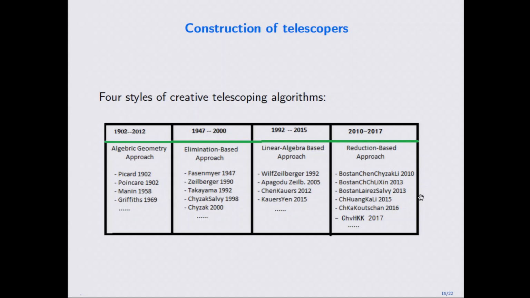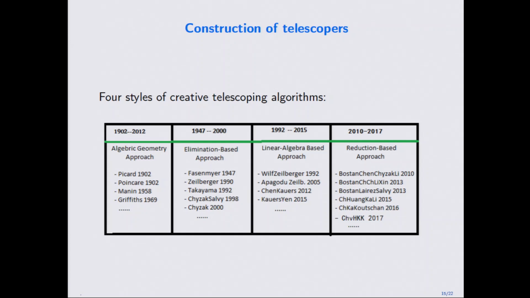Okay, let me go to the second part. It's about the construction of telescopers. In general, from 1990 to recently, there are 4 approaches actually. I will not go through all the approaches. The first approach is usually given by some people from algebraic geometry, and the second approach is based on the non-commutative elimination method. The third approach is based on linear algebra, linear system solving. And I will focus on the fourth approach, which I developed since my PhD, the so-called reduction-based approach.